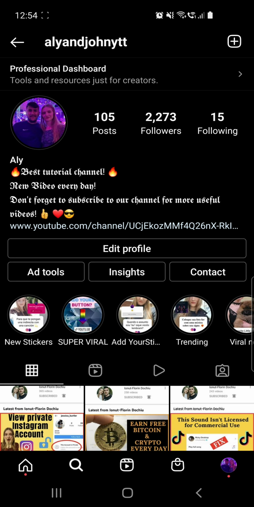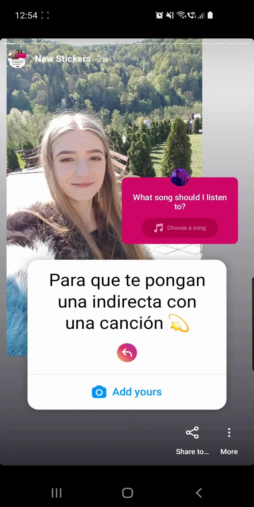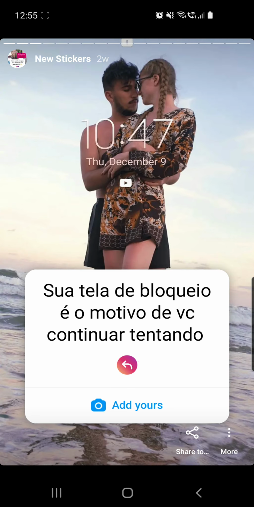And from my page, you have to go to new stickers at highlights. Don't go to my story because that will expire in just a few hours, so you may not find it there. And from here, you have to click until you find the desired sticker.